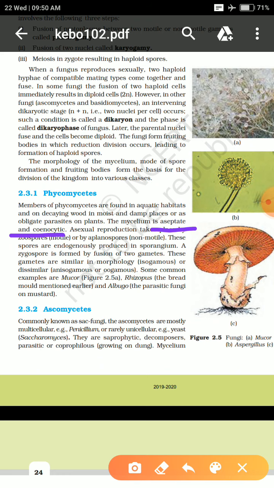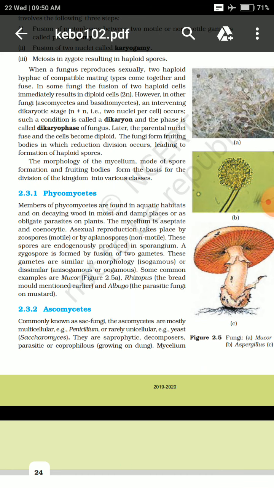So what is the meaning of the term aseptate? We know cenocytic means the hyphae will be a network or tube like structure. So what is aseptate mycelium? We will understand with a diagram.